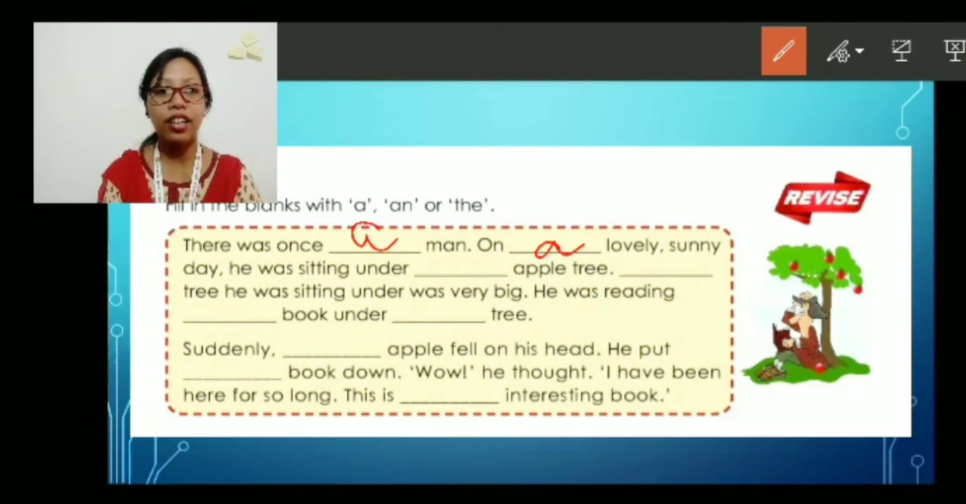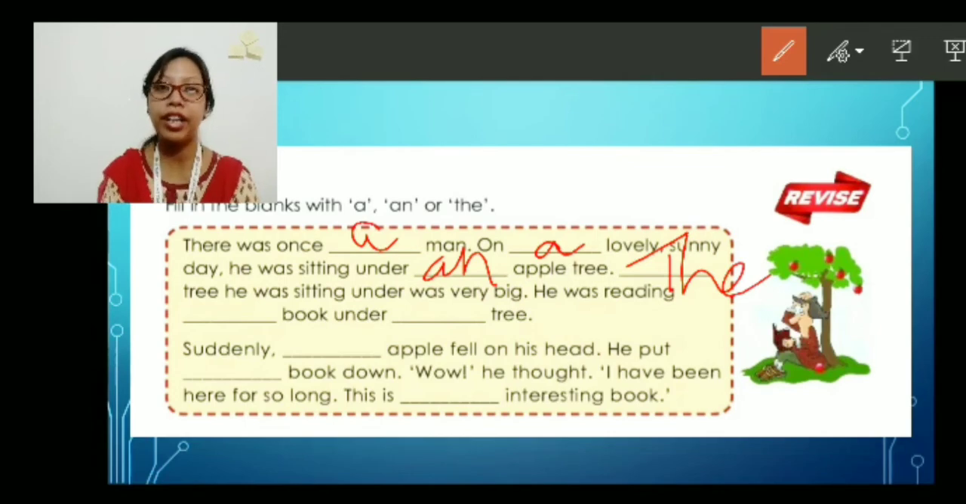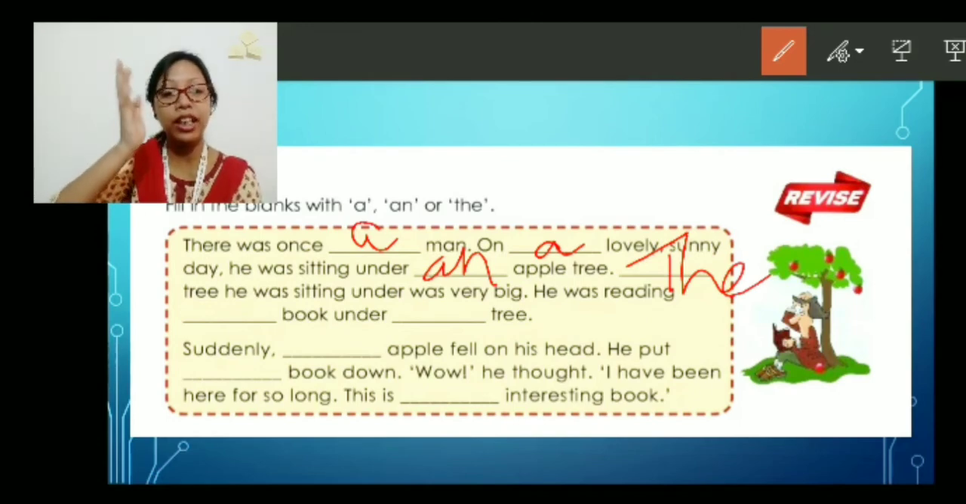He was sitting under dash apple tree. Now, "apple" starts with a vowel, right? So we are going to use "an". He was sitting under an apple tree. Dash tree he was sitting under was very big. Now we have to point out, so we are going to use "the" here. The tree he was sitting under was very big, because we are talking about something specific that was mentioned earlier. Therefore we are using "the" here.